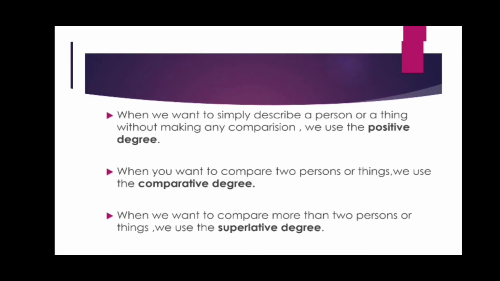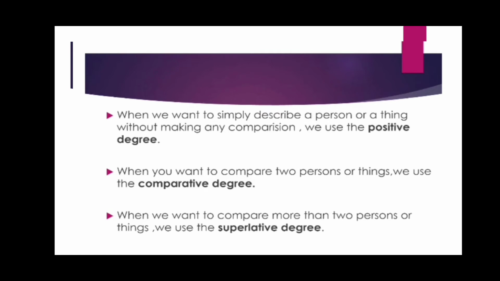Next is comparative degree. When you want to compare two persons or things, we use the comparative degree. When we have to compare two persons or two things, between two persons and two things, that is called comparative degree. Then superlative degree. When we want to compare more than two persons or things, we use the superlative degree.